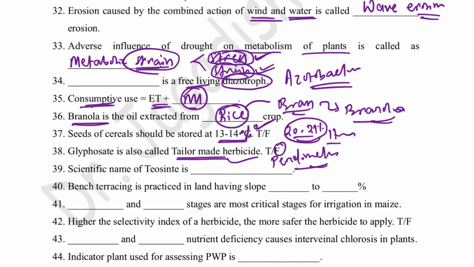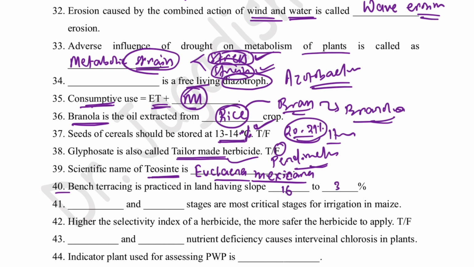Then scientific name of teosinte. Teosinte is a wild progenitor of maize plant, that is Euchlaena mexicana. The scientific name is Euchlaena mexicana. Okay, that is teosinte.